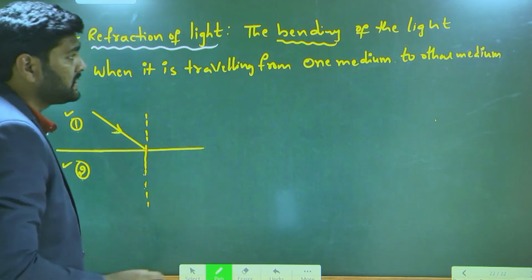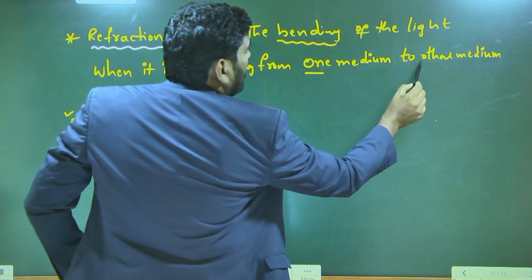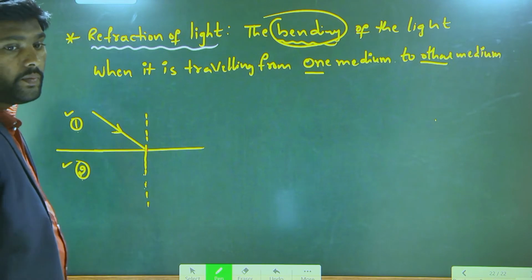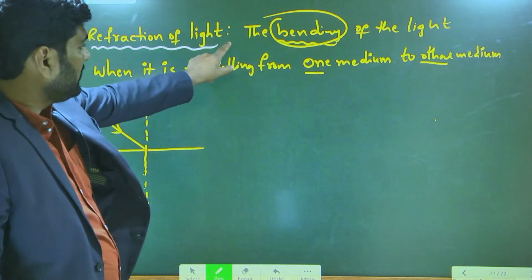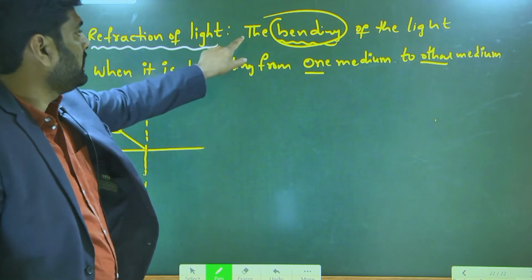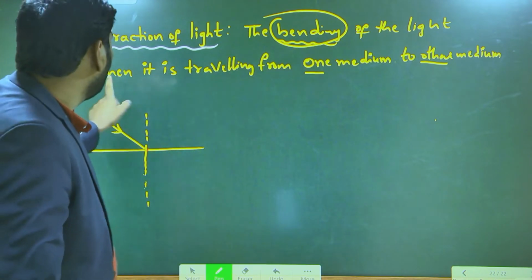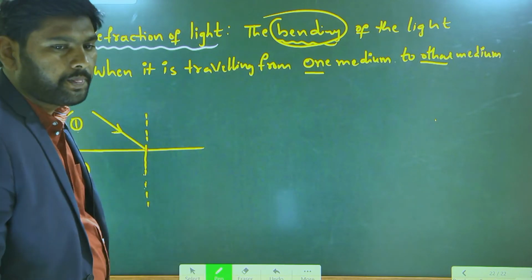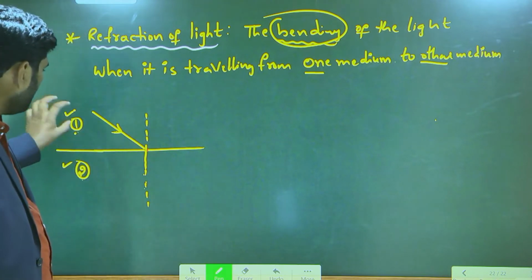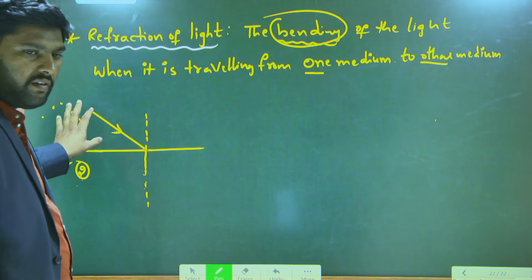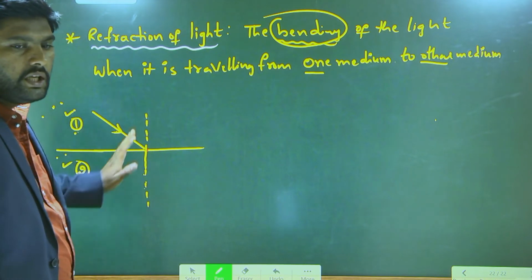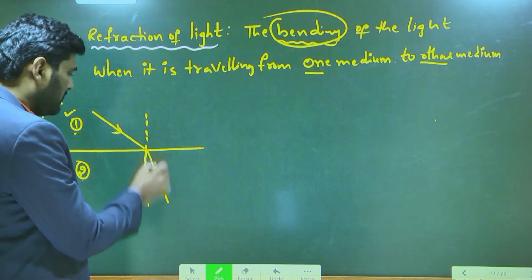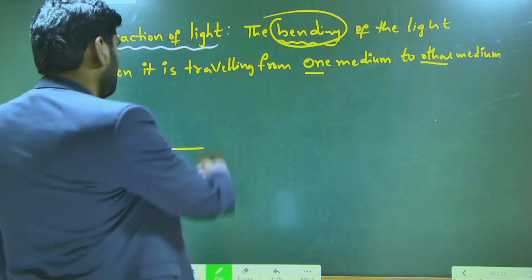Tell me, when it is traveling from one medium to another medium, what is going to happen? Not a straight path. Look here. Read the refraction statement: the bending of the light ray when it is traveling from one medium to another medium. Am I right? Which means it is traveling from this medium to this medium. It will bend or not? Okay, light will bend. So this is the way the bending takes place.